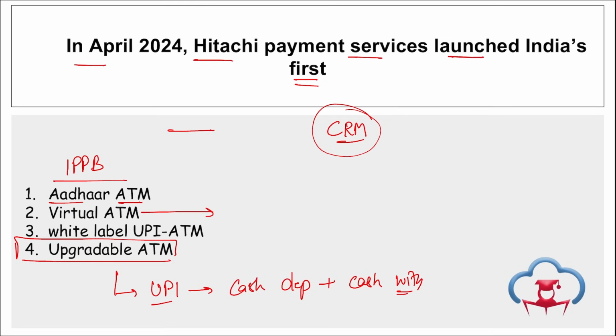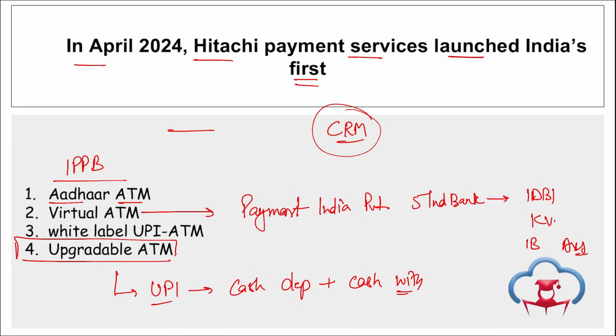Then if we talk about virtual ATM, remember fintech startup Paymart India Private Limited has partnered with 5 Indian banks to launch this virtual ATM. Which are those 5 Indian banks? They are IDBI Bank, Karur Vysya Bank, Jammu and Kashmir Bank, Indian Bank and Axis Bank, right? They have partnered together to launch India's first virtual ATM card that will offer various virtual, cardless and hardware-less cash withdrawal services.